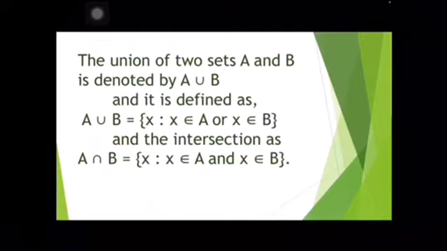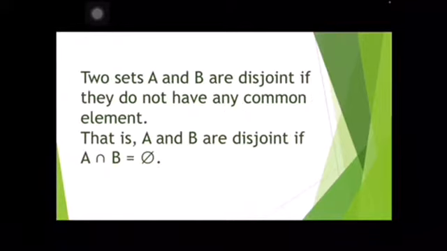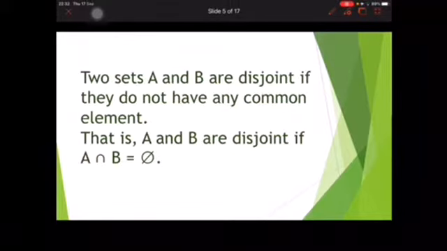The union and intersection of two sets are very well known. When can we say two sets are disjoint? If there is no common element, we say the two sets are disjoint.